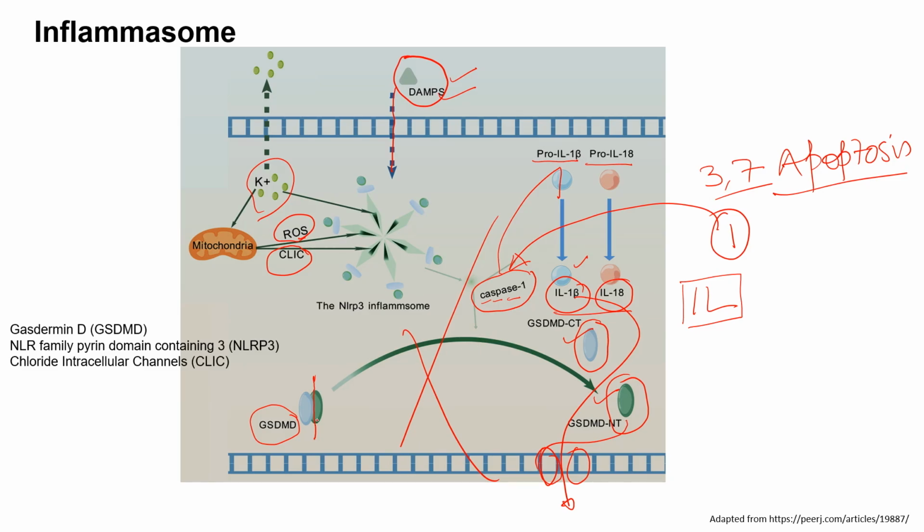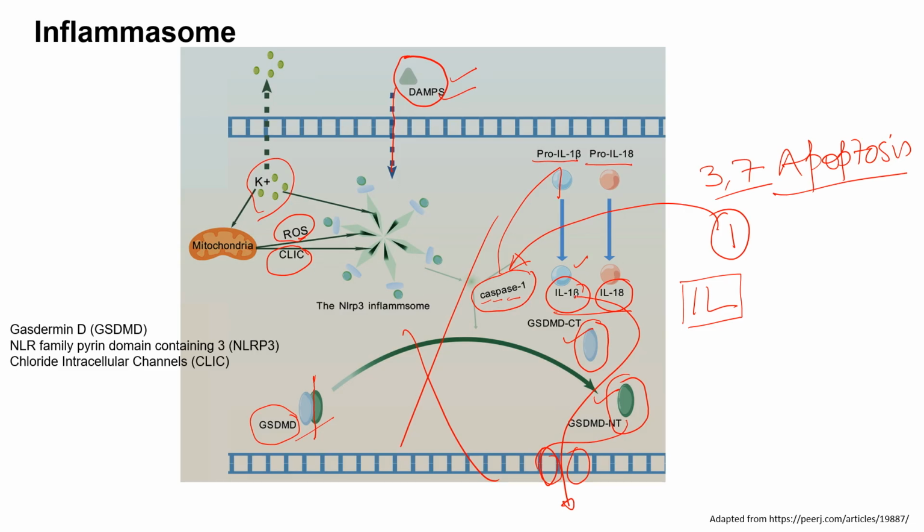And also gasdermin D, which is a cytoplasmic protein responsible for making a hole in the cell membrane, can be cleaved by caspase 1 into C-terminal and N-terminal domains. The C-terminal is doing some other biological effect by binding to some other cellular proteins, while the N-terminal domain of gasdermin D can bind to the cell membrane and cause its polymerization so as to make a hole in the cell membrane.